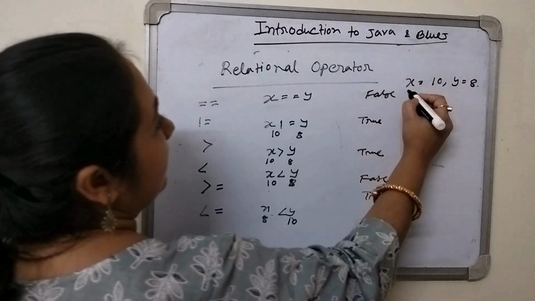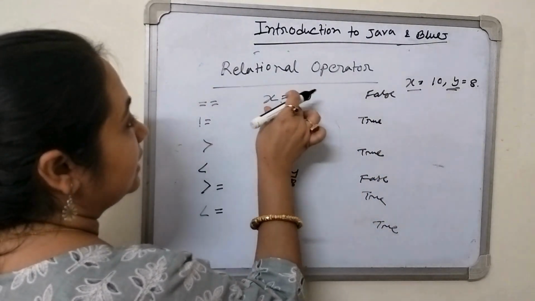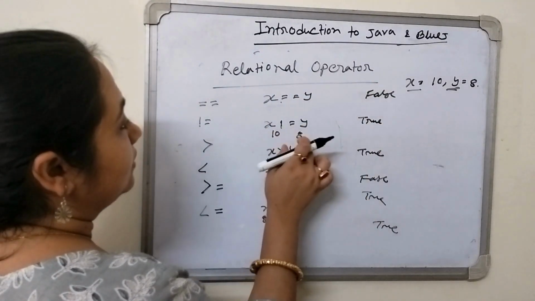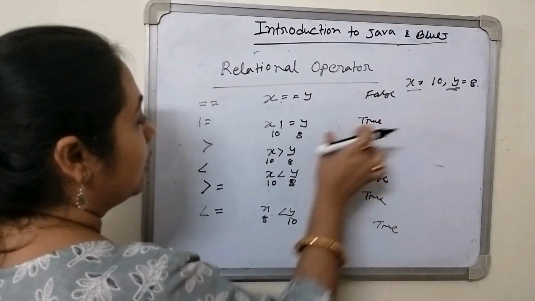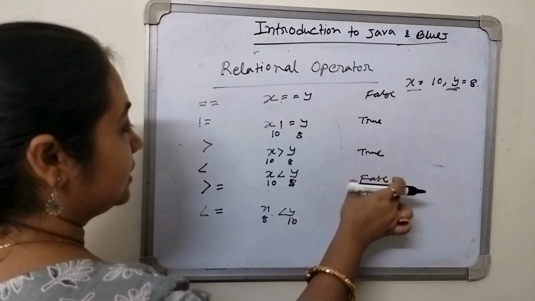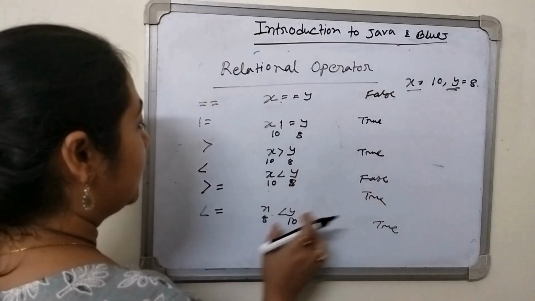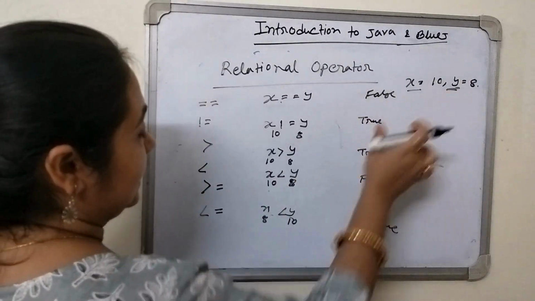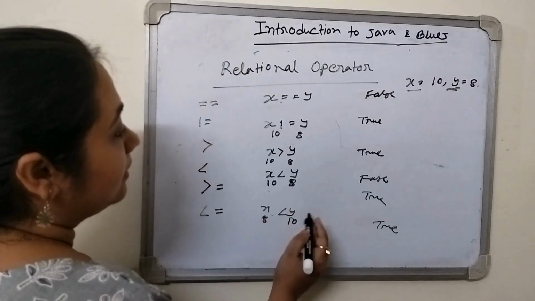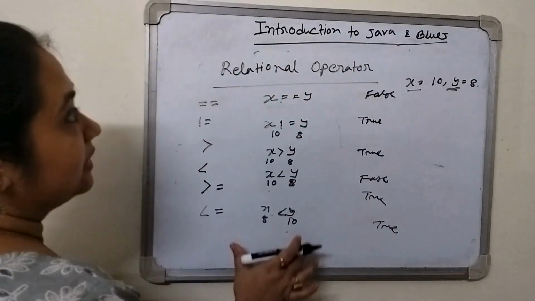That means when we get the relation between two variables, this is known as the relational operator. Equal means both values are equal, only then the result will be true. When the values are not equal, then the result will be true. When x is greater than y, then it will be true. When x is less than y, then it will be true, otherwise false. If greater than or equal to, then true. If less than or equal to, in this case it will be false, so it will show false. But I have interchanged the values. In the place of y I have written 10 and x, so this value should be true. So this is the relational operator.